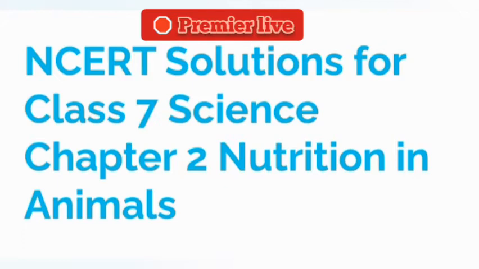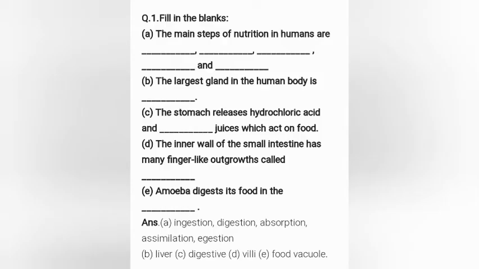In this video, we are going to see the NCERT solutions for Class 7 Science Chapter 2, Nutrition in Plants. This video is on Premier Live, and we can go into the video. Before going into the video, please take notes of the answers which I will be saying. It will be very useful for you.